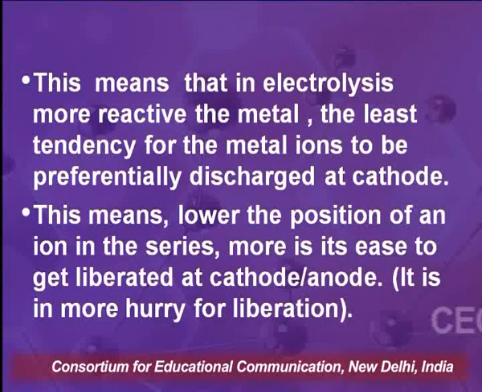This means that in electrolysis, the more reactive the metal, the less tendency for the metal ions to be preferentially discharged at cathode. Or the lower the position of an ion in the series, the more is its ease to get liberated at cathode or anode. That means it is in more hurry for liberation.